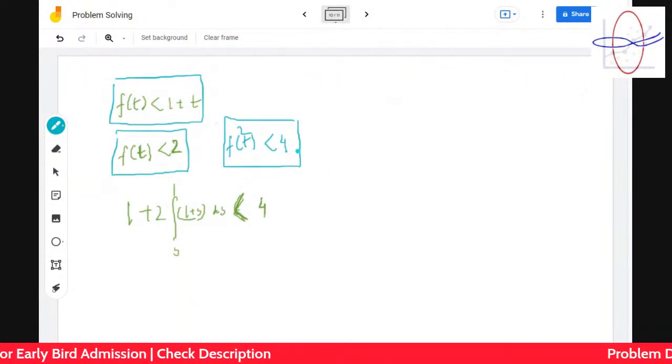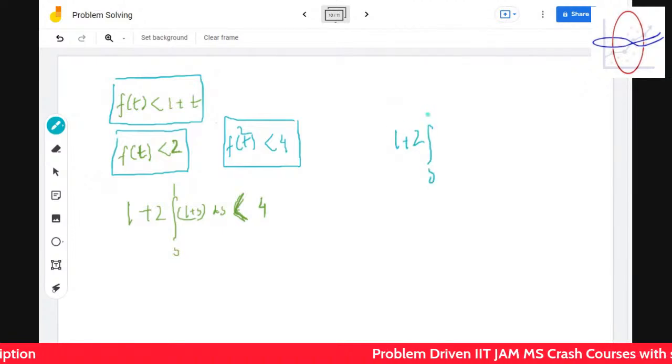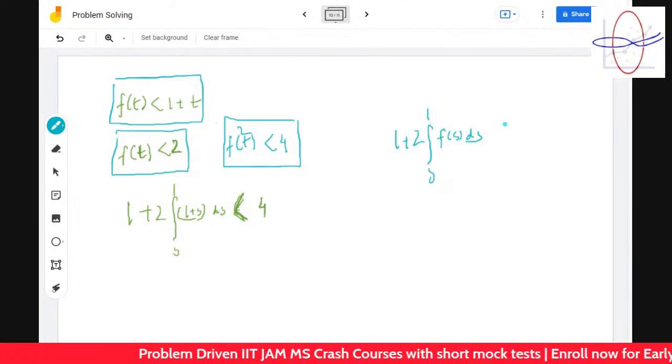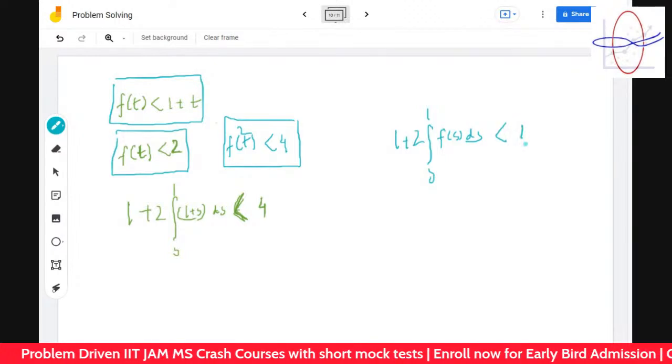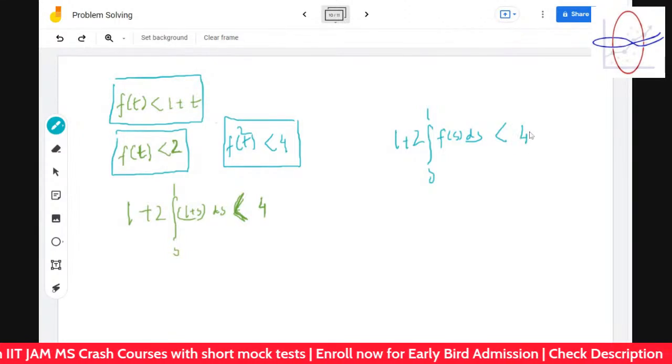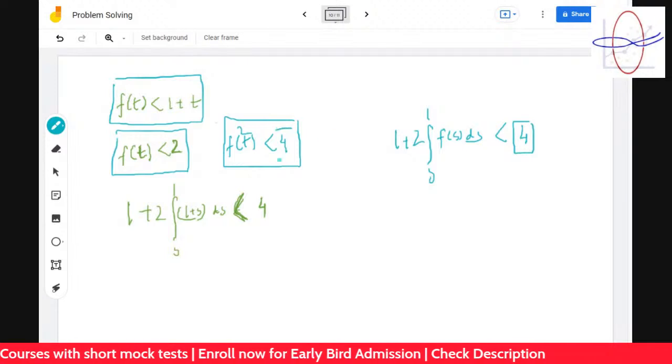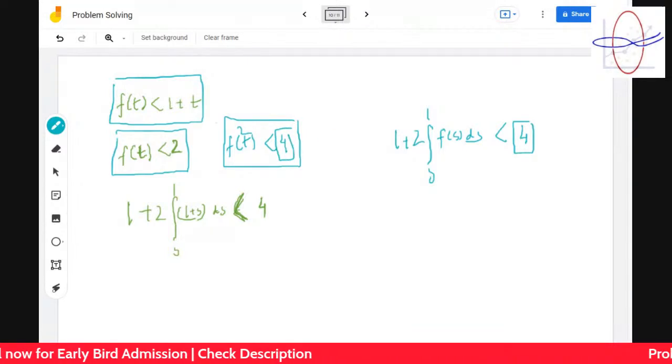Ft square का maximum value is 4. And 1 plus twice integration that fsds इसका maximum value is also less than 4. Ft square is less than 4. इसका maximum value is also less than 4.